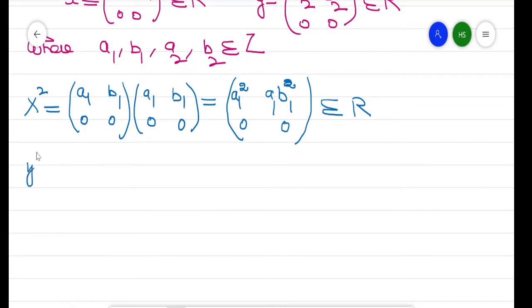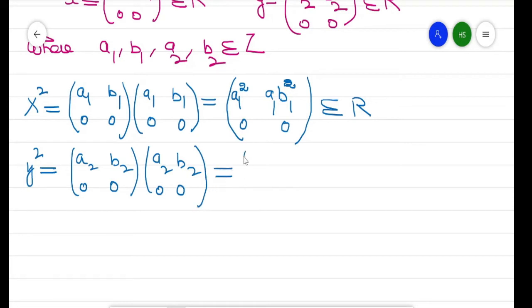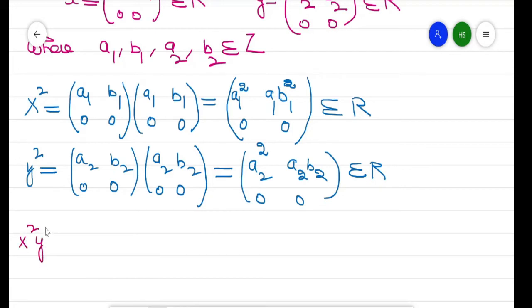Similarly y square: A2 B2 0 0 times A2 B2 0 0 will become A2 square, A2 B2, 0, 0, which belongs to R. Now what is x square into y square?